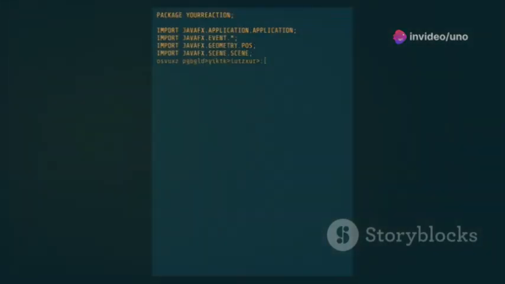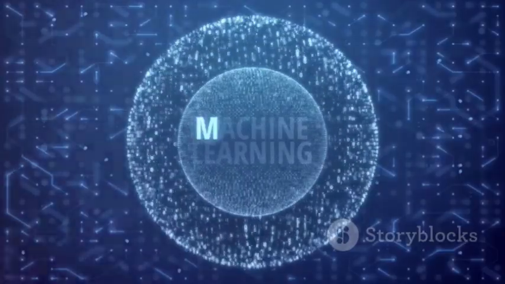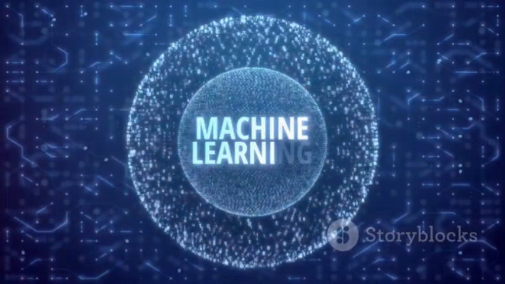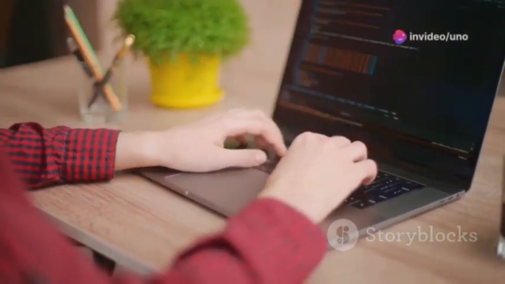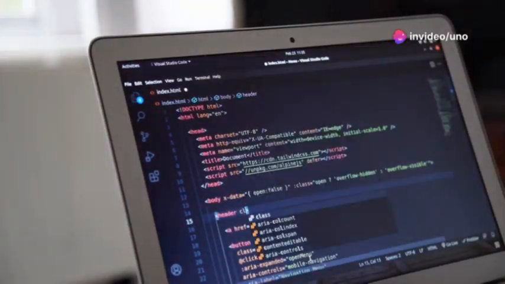This simplicity doesn't mean Python is less powerful. It's used in complex fields like machine learning. Python allows you to focus on the logic of your programs. You won't get bogged down by complicated syntax.